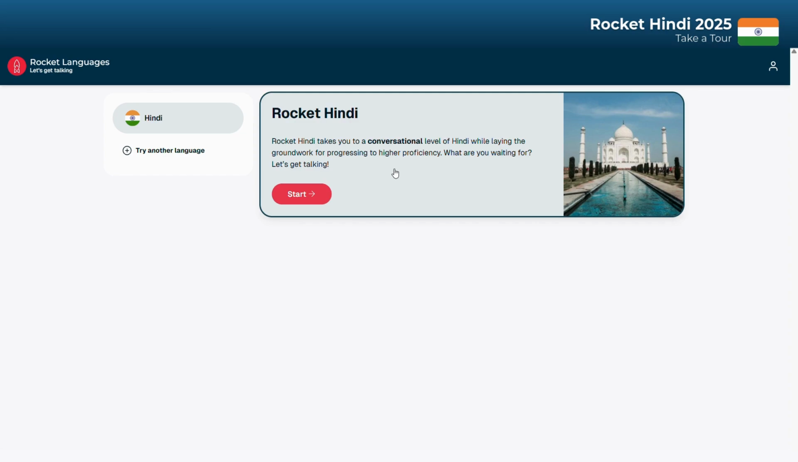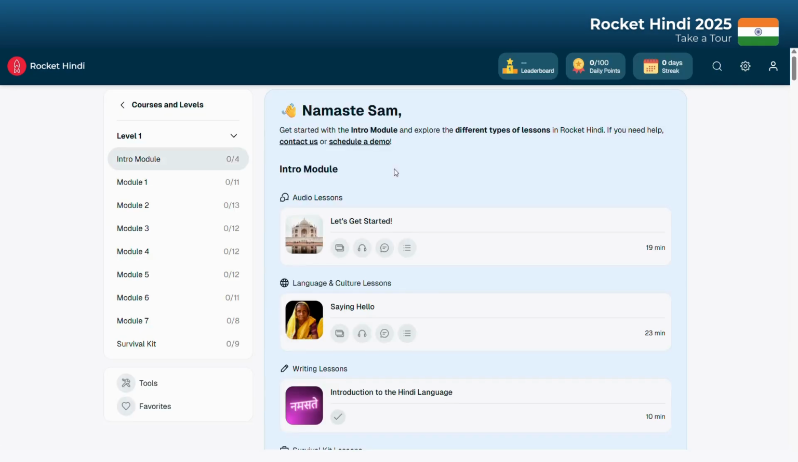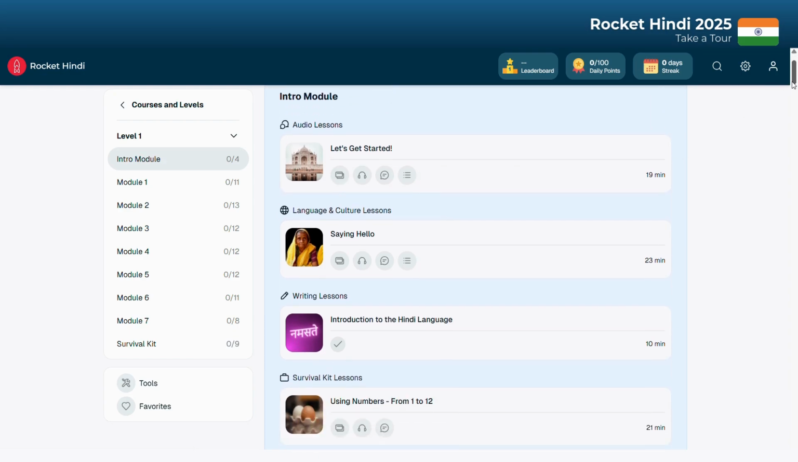So, how is your Rocket Hindi course organized? Let's dive in. Here we are on the dashboard, the heart of your Rocket Hindi course, where all your lessons and learning tools come together in one easy-to-navigate place. Take a look at the left-hand menu. Here you'll find all the modules of Rocket Hindi. The course contains hundreds of hours of content, so whether you're just starting out or sharpening your skills, everything you need is ready and waiting.